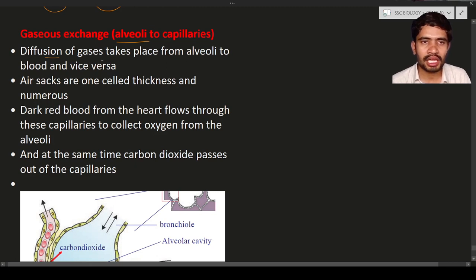So in the last class also we discussed that the lungs are made up of tiny sac-like structures. They are known as alveoli. These alveoli are nothing but air sacs, and they are one cell thick and numerous. One cell thickness means they are made up of one cell only. The layer is made up of one cell only.